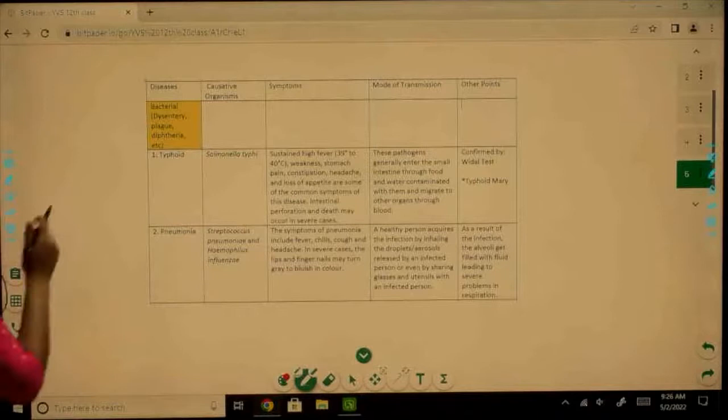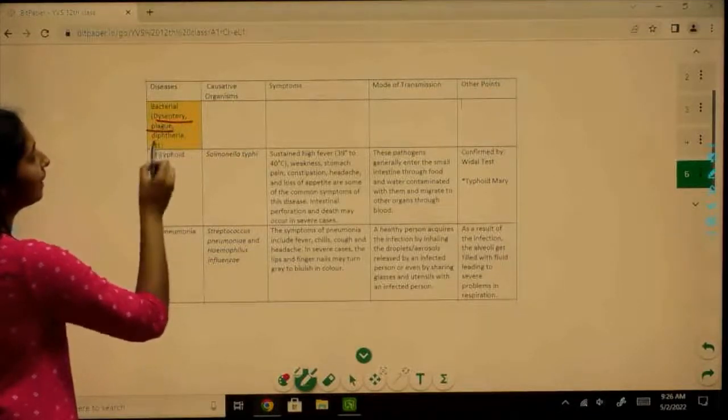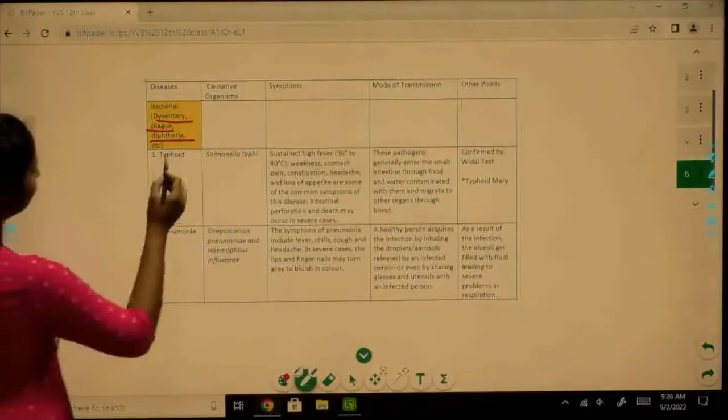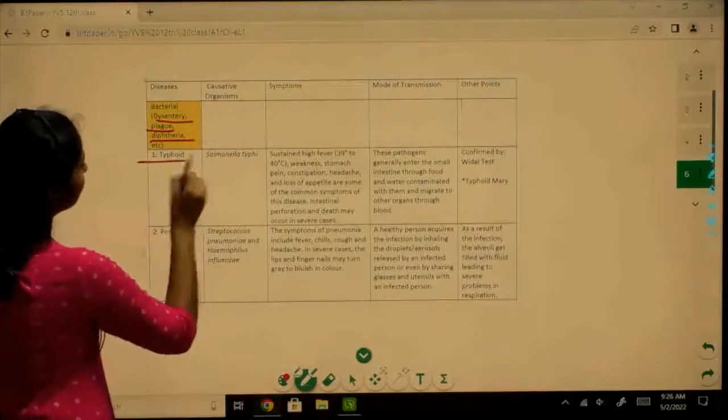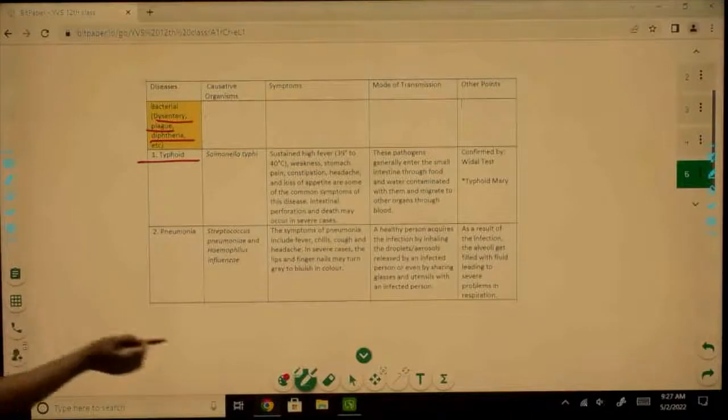Okay. So bacterial diseases include diseases like dysentery, plague, diphtheria, right? All these are bacterial diseases. So the first one we are going to discuss is typhoid, right? Typhoid.